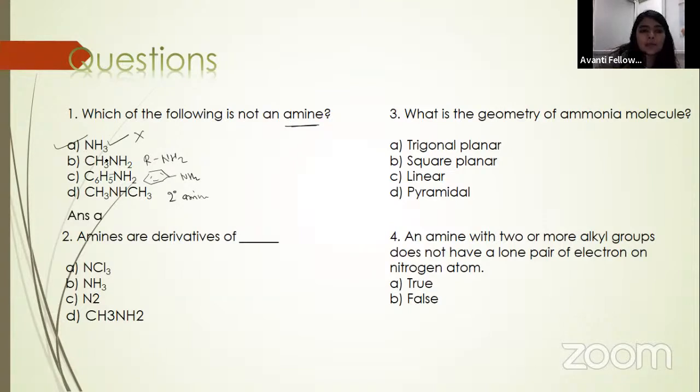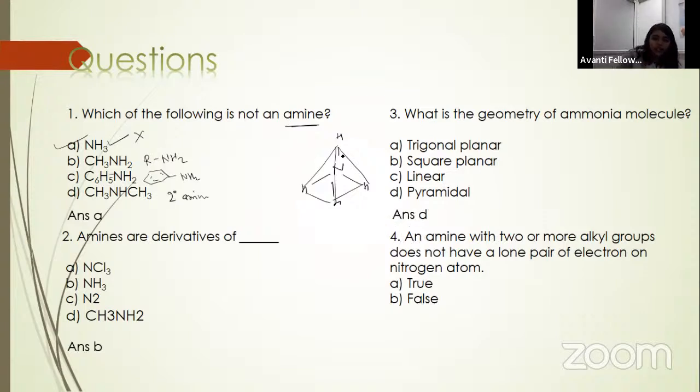Next question: amines are the derivative of what? We have already discussed that amines are the derivative of ammonia. So B will be the correct answer. Next is, what is the geometry of the ammonia molecule? As I already discussed with you, ammonia is this kind of molecule with H, H, and H, and this forms a pyramid. So this is a pyramidal kind of geometry. Your answer will be D.